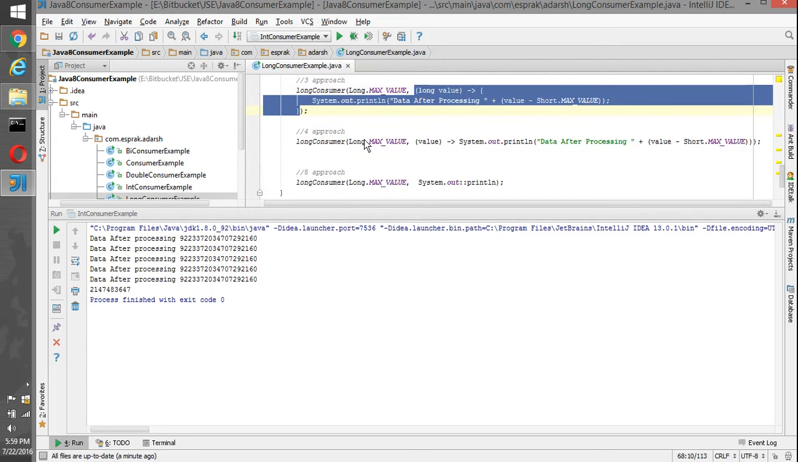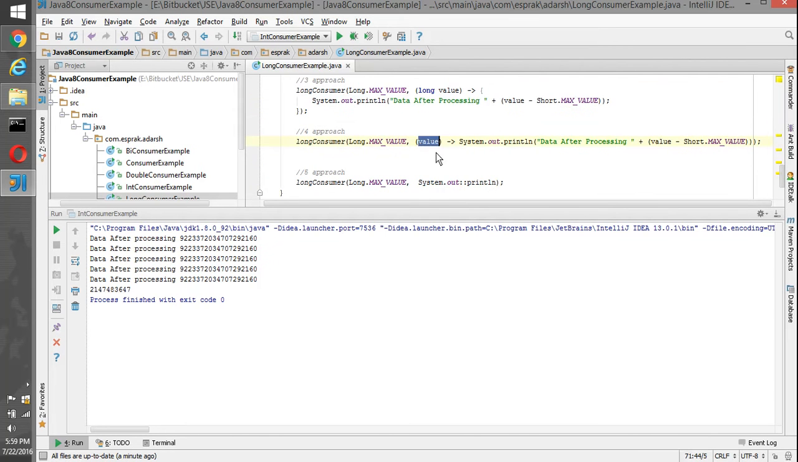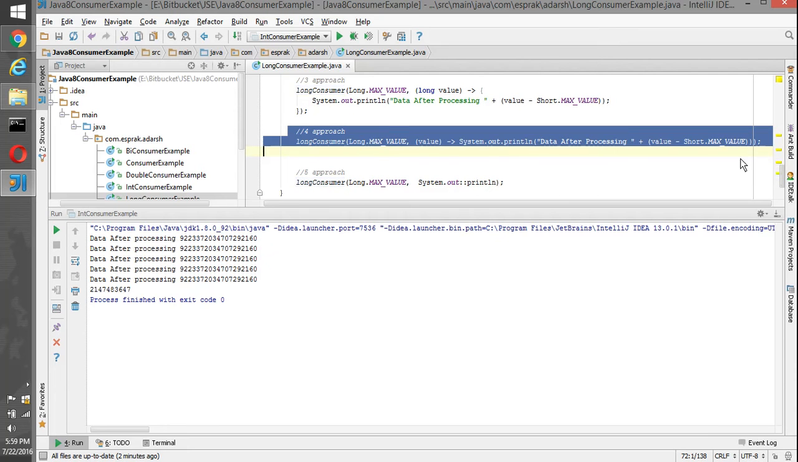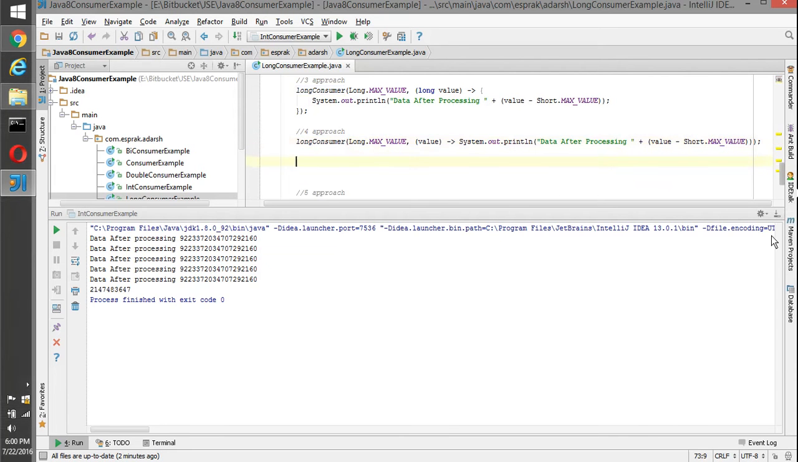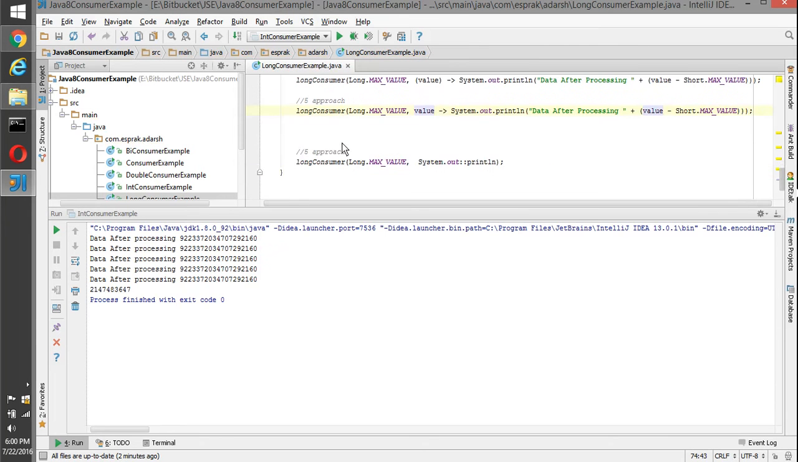But we move a little bit ahead and we remove the data type, semicolon and the curly braces from that. So that becomes our fourth approach. But we can do a little bit more optimization on this. Because this is a single value, we can remove these braces also from around the value. So that becomes our fifth approach.